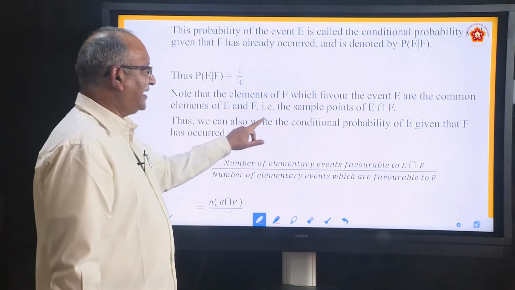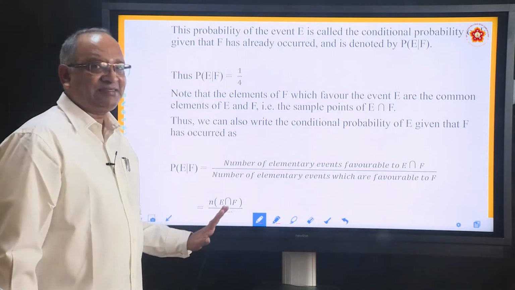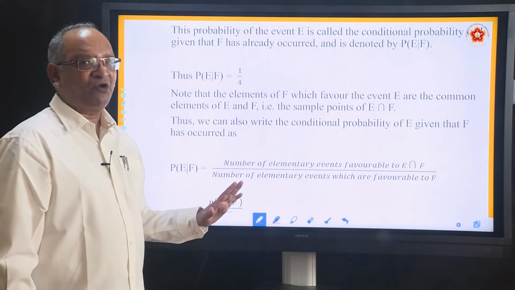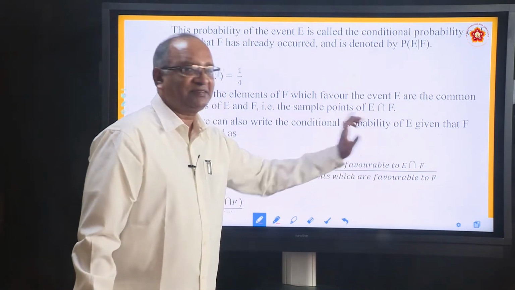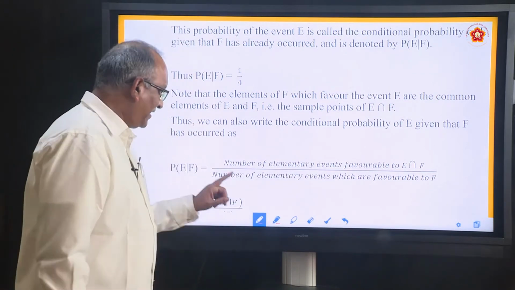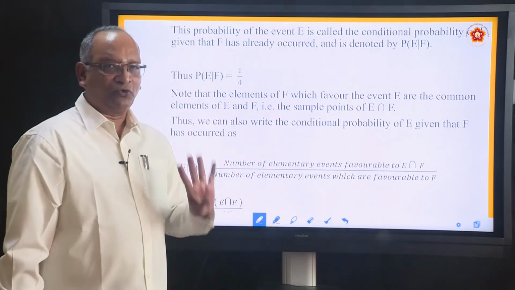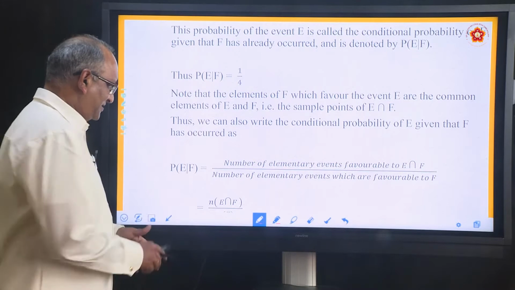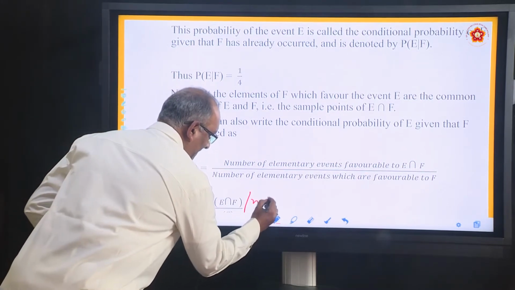Thus we can also write the conditional probability of E given that F has occurred as, in words, the number of elementary elements favorable to E intersection F, how many are favorable to both? Only 1, divided by the number of elements favorable to F. How many? 4. In other words, it is n(E∩F) by n(F).